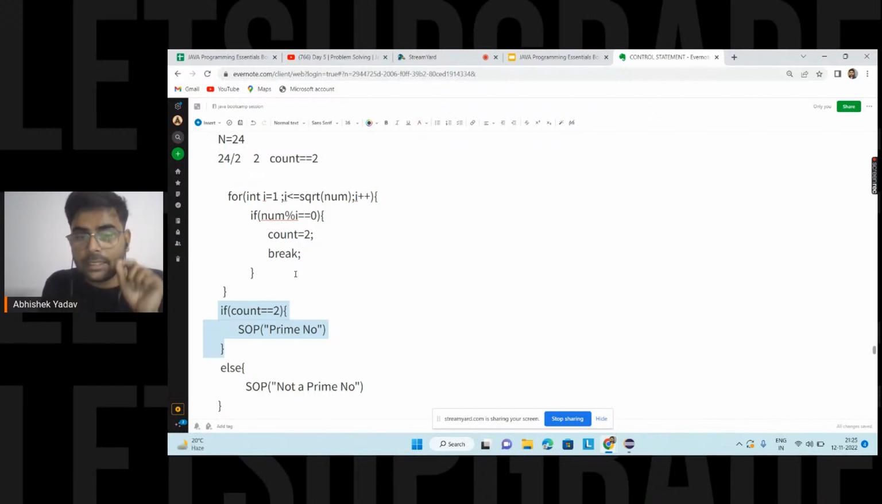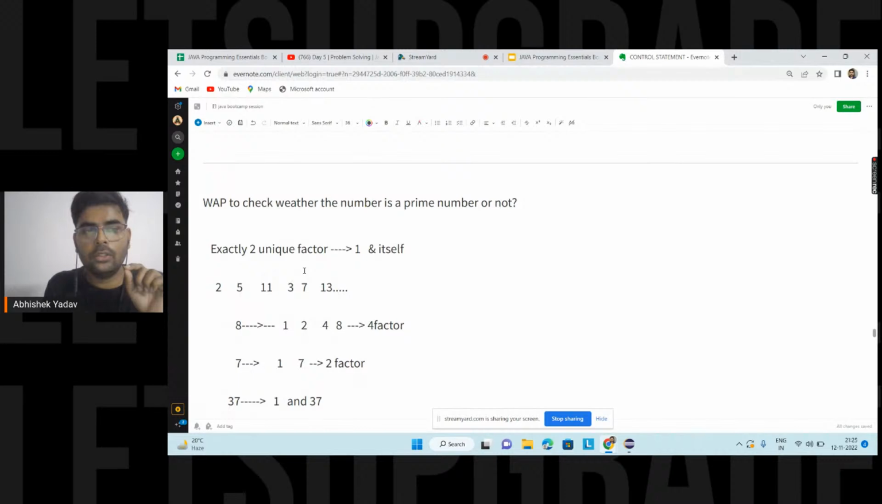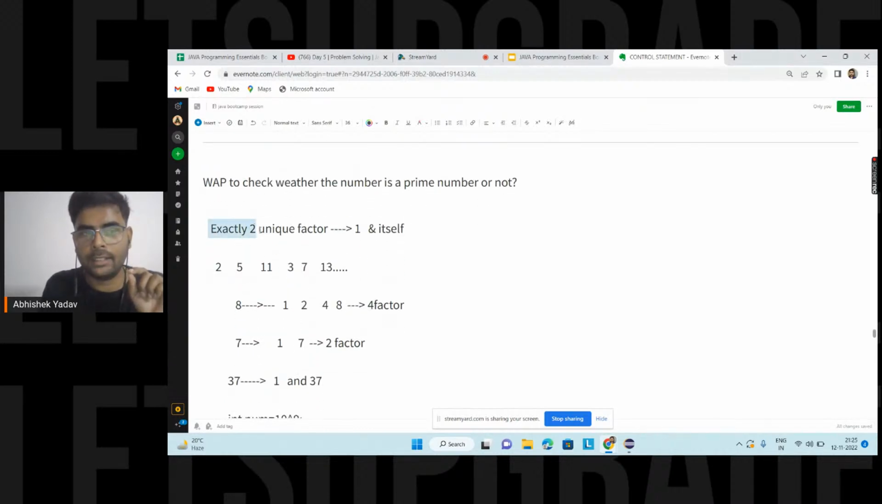Okay, first and the most important part is what? You have to understand the definition. I have to calculate all the factors, and all the factors are equal to 2. That is, I am getting 2 unique factors. That means that number is a prime number. Okay, Abhay?